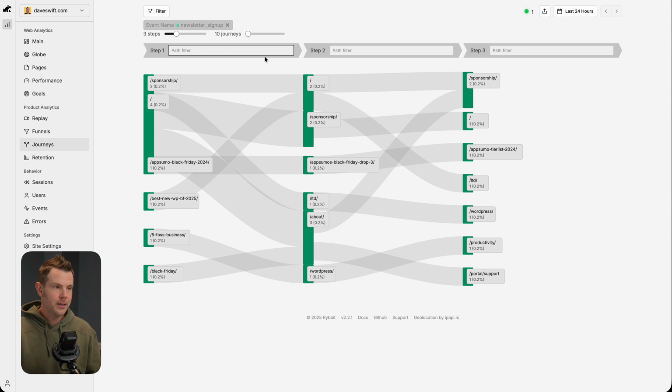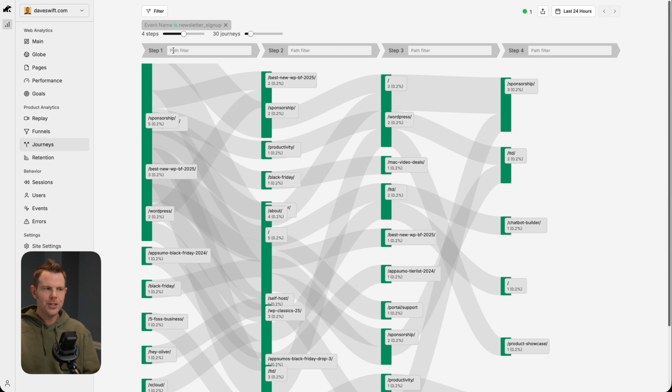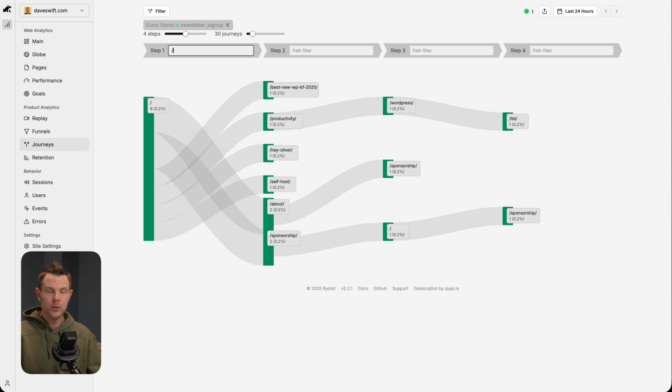There's great filters here as well. So we're just looking at 10 journeys. I can increase that to see more visitors at once. And we're also limiting this to 3 steps. So if people are on more pages, I can increase it and see even more steps through the journey. I could also say on step 1, I only want to see people who came to the homepage and where did they click from there. So I just put a slash in to indicate the homepage, and I could continue to filter that all the way through each step of the journey.